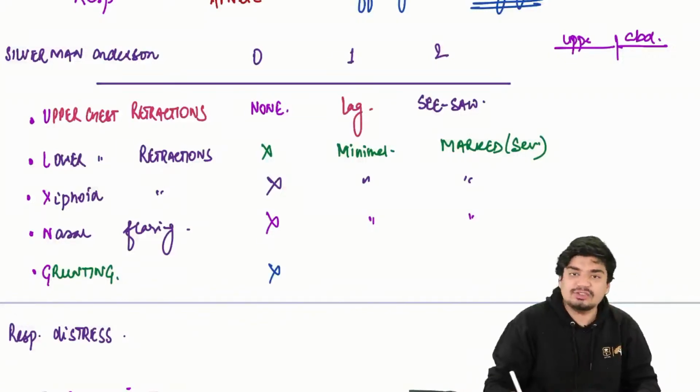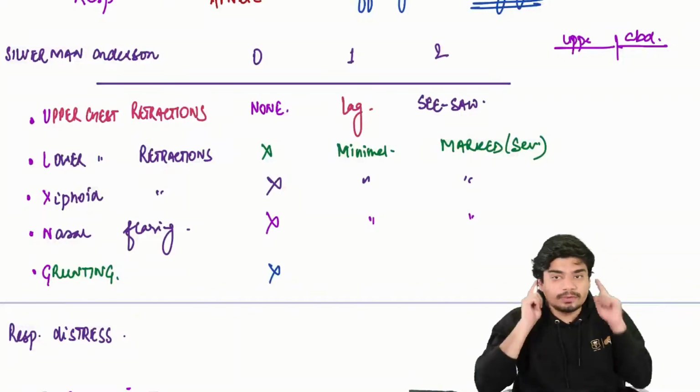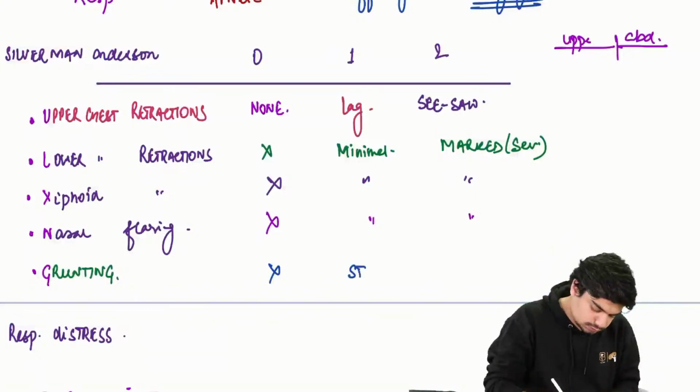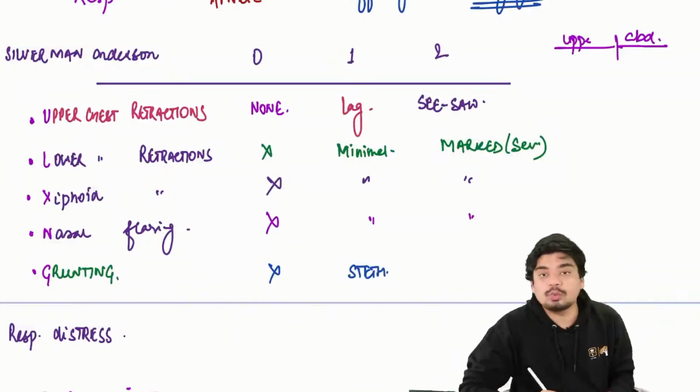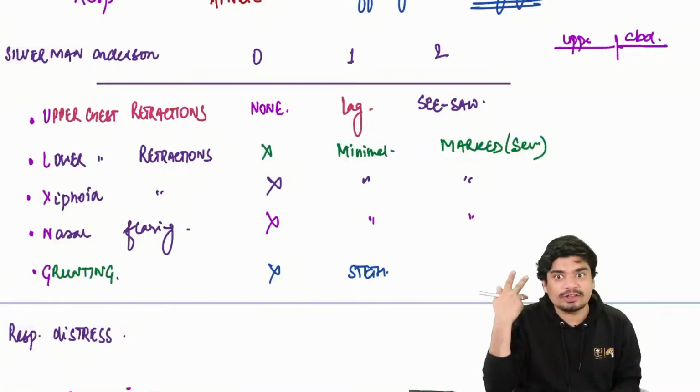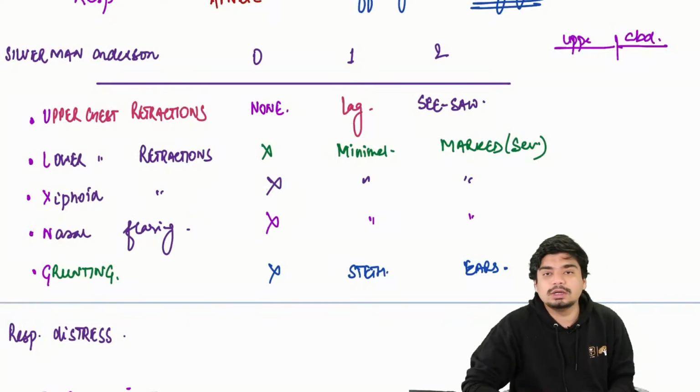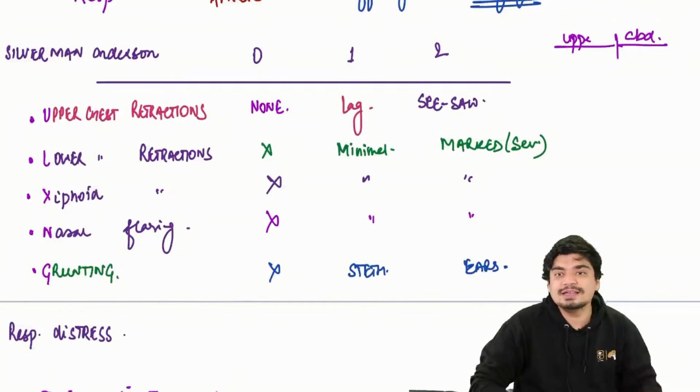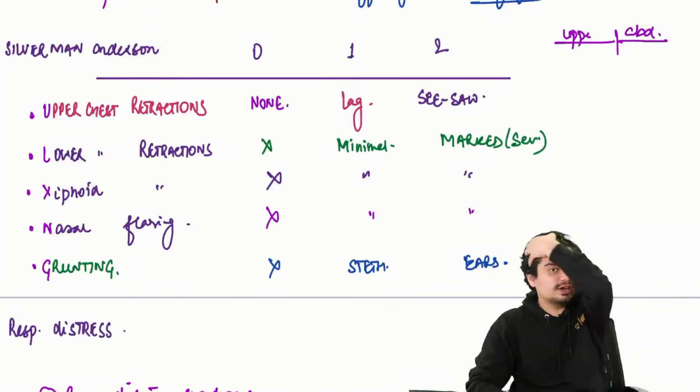Again, no grunting, 0. If the grunting is audible with a stethoscope, score of 1. If you can hear it without a stethoscope, with your ears also, then score of 2. So this is as far as the Silverman-Anderson score is concerned.